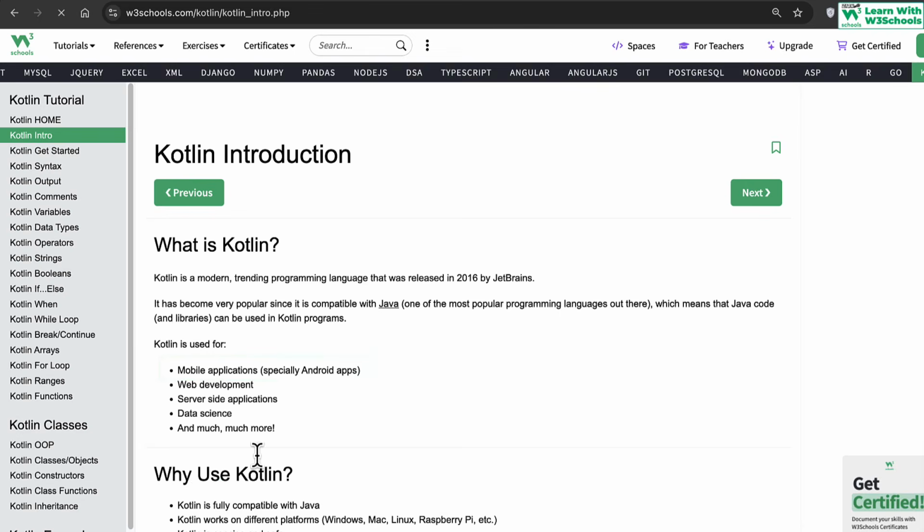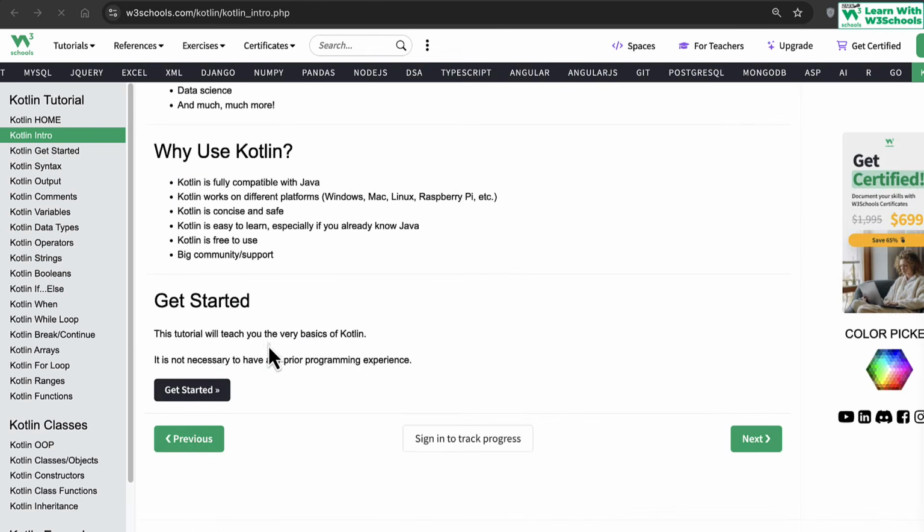Why use Kotlin? Well, Kotlin is fully compatible with Java. Again, as I said, this statement will pop up again and again: Java, Kotlin, Java, Kotlin. To a point that people do argue, why use Kotlin at all when everything can be done with Java and it's much easier and commonly known. But then again, Kotlin has its own advantages. We will talk about this maybe later on, with a few examples so that you can realize the exact difference.